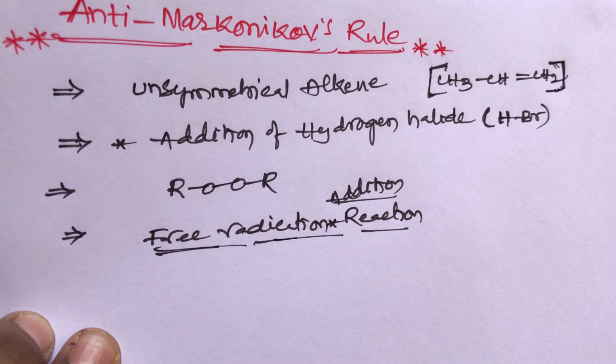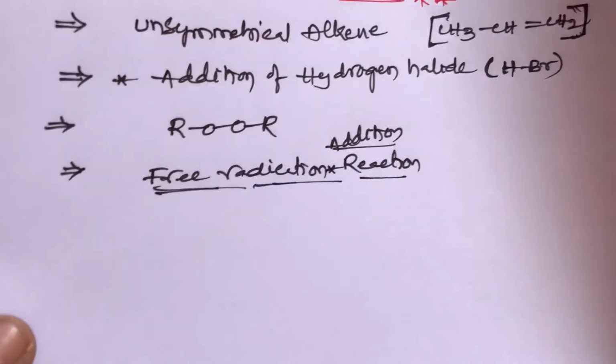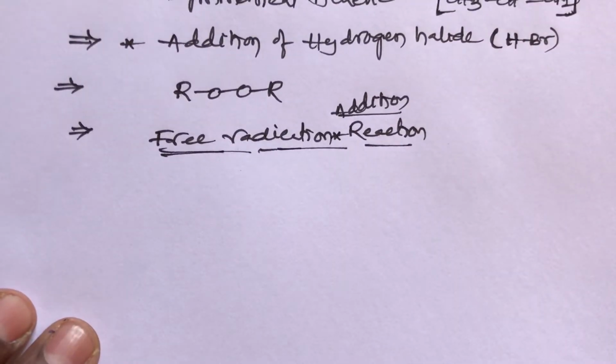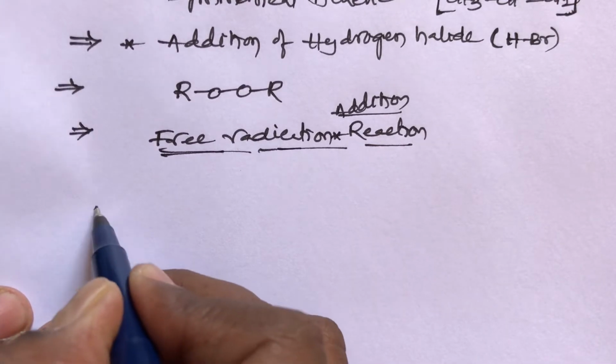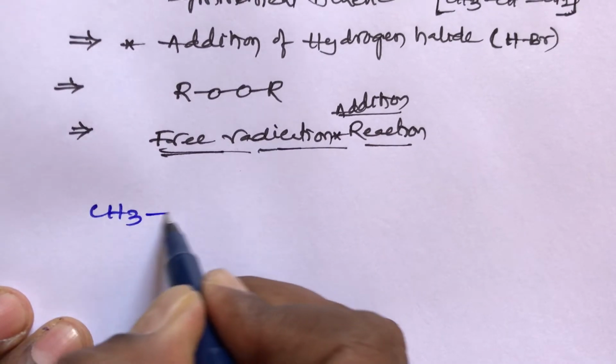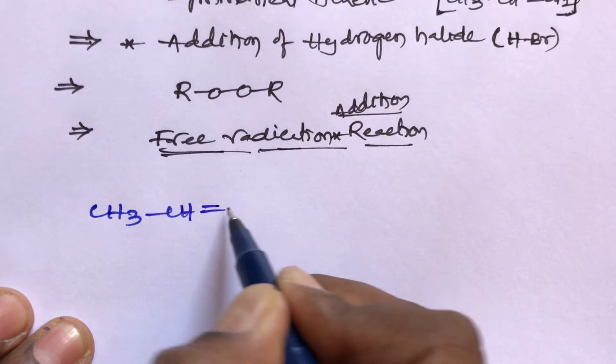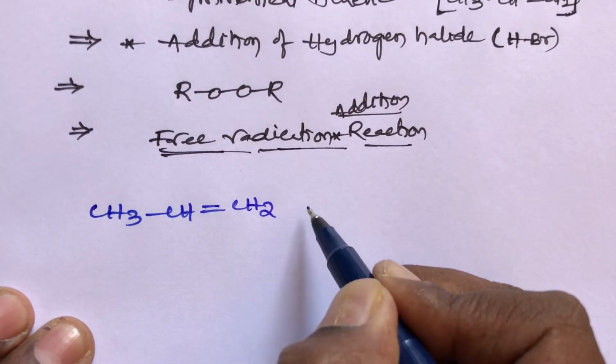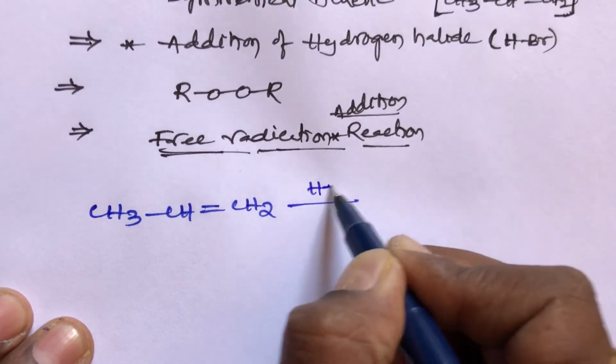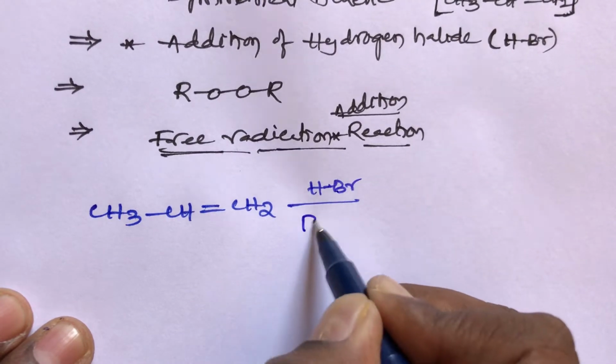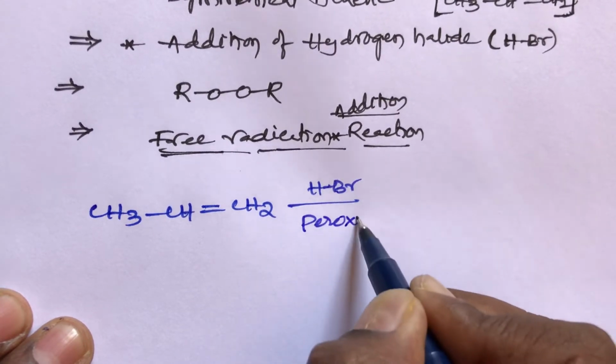Unsymmetrical compounds undergo free radical addition in the presence of peroxide. This is very important, student. Now take the example: propene, CH3 CH double bond CH2, reacts with HBr in the presence of peroxide.